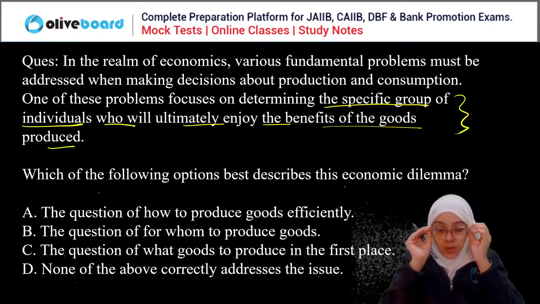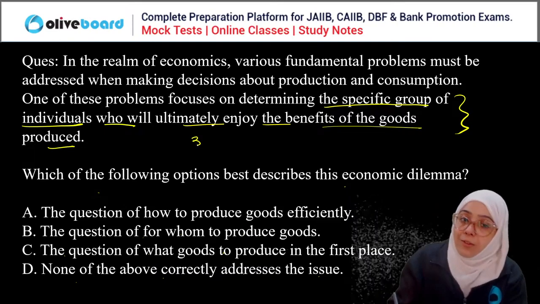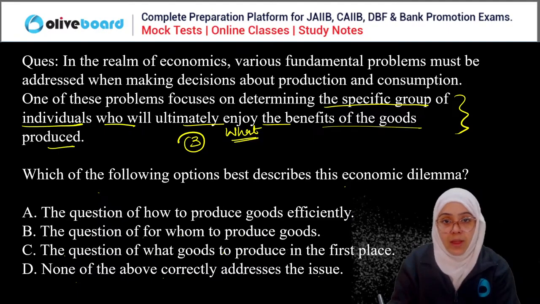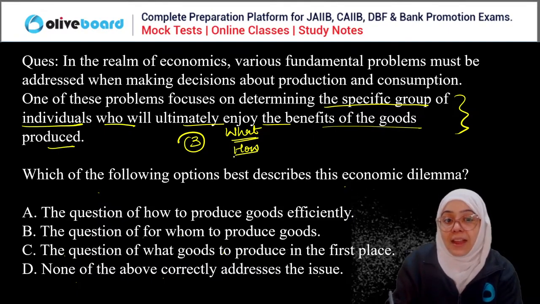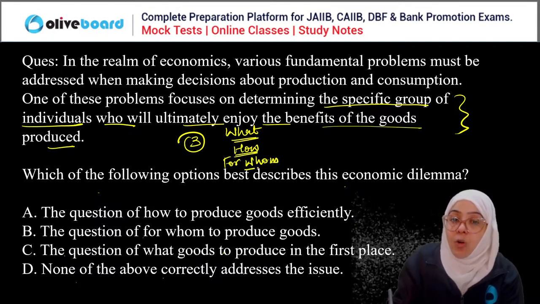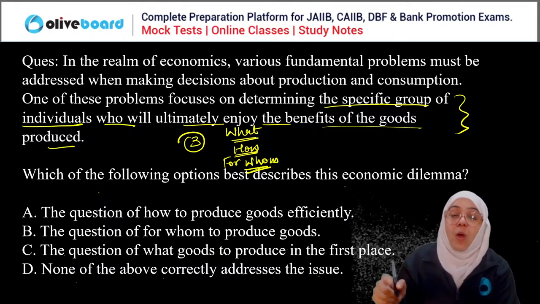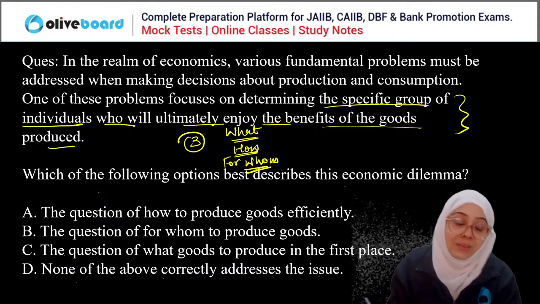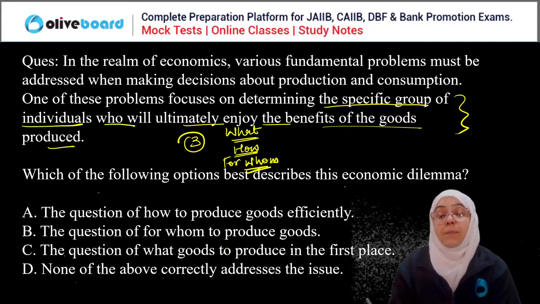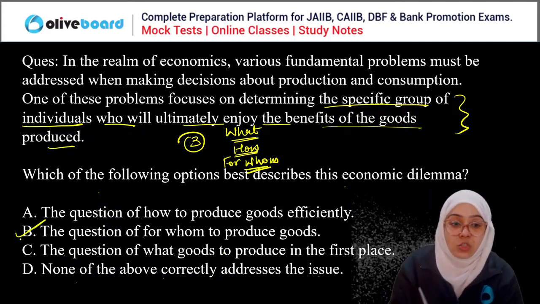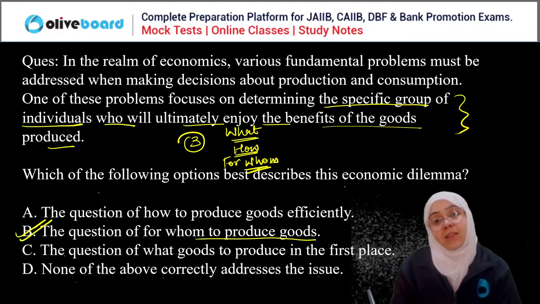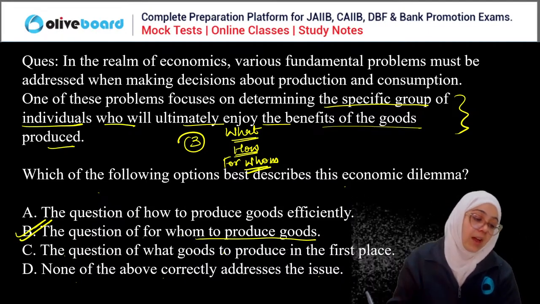So, there are three central problems of economics. First, what to produce, meaning the choice of goods. How to produce, meaning the technique of production. And for whom to produce, the choice of the group who ultimately consume this product, right? So when we are determining the specific group of individuals who ultimately enjoy the benefit of the goods produced, it is addressing the question of for whom to produce the good. So B is the correct answer here.